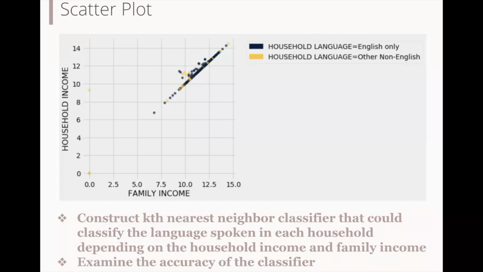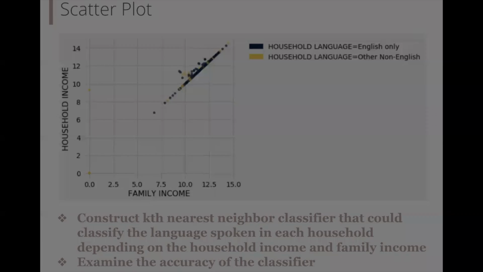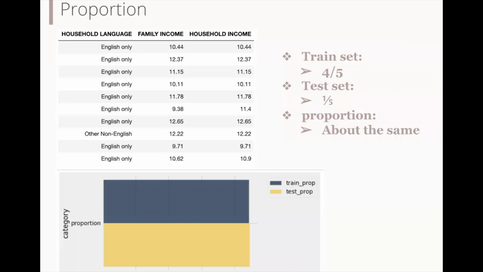Exploring the data and utilizing the conclusion we draw from hypothesis tests, we want to construct a k-nearest neighbor classifier that could classify the language spoken in each household, depending on its household income and family income. Then we examine the accuracy of our classifier for each given odd k value in order to find the most accurate one. In order to do that, we first use 20% of the available data to be the test set and the rest 80% to be the training set.